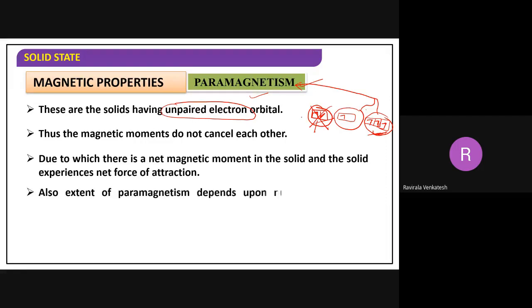Now observe what happened. You have a greater number of unpaired electrons. Here you have one unpaired electron, here you have more unpaired electrons. When you have more unpaired electrons, what happens? The paramagnetism also increases. That means paramagnetism depends upon what character? Unpaired electrons.